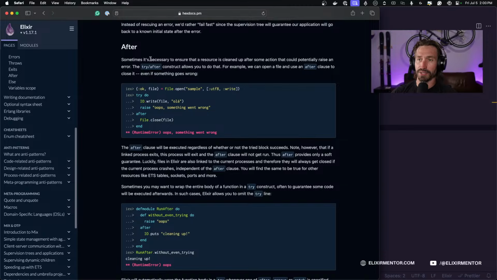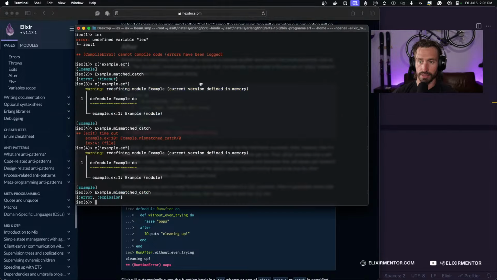Sometimes it's necessary to ensure that a resource is cleaned up after some action that could potentially raise an error. The try after construct allows you to do that. For example, we can open a file and then use the after clause to close it, even if something goes wrong. All right, so back to the shell.